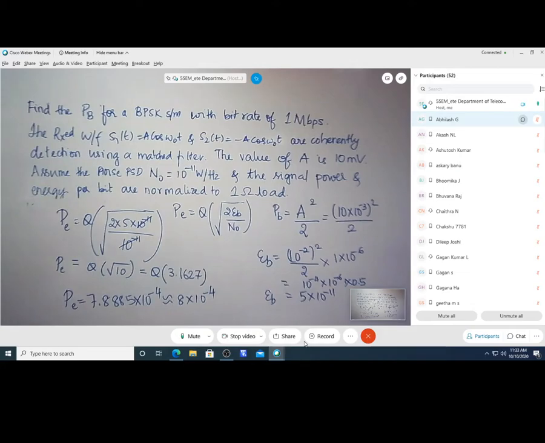This is fine? Clear? This is similar to yesterday's problem, but if you have understood this much, this is sufficient. Clear? Yes or no? Yes, ma'am. Done? Okay.